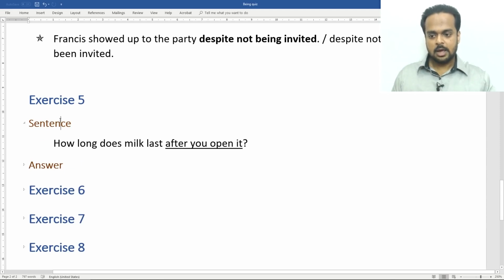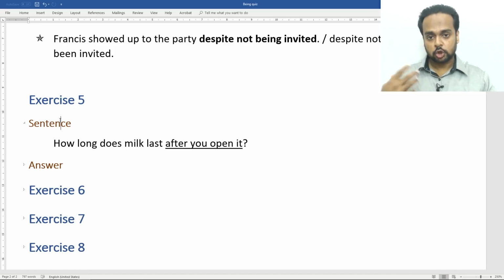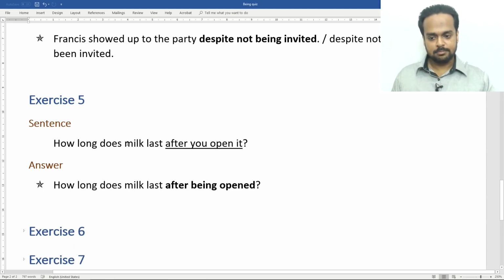Here's the sentence. How long does milk last after you open it? The question here is, how long does it take for milk to spoil? How long is milk good for after you open the container? So how would you rewrite this? The answer, how long does milk last after being opened?